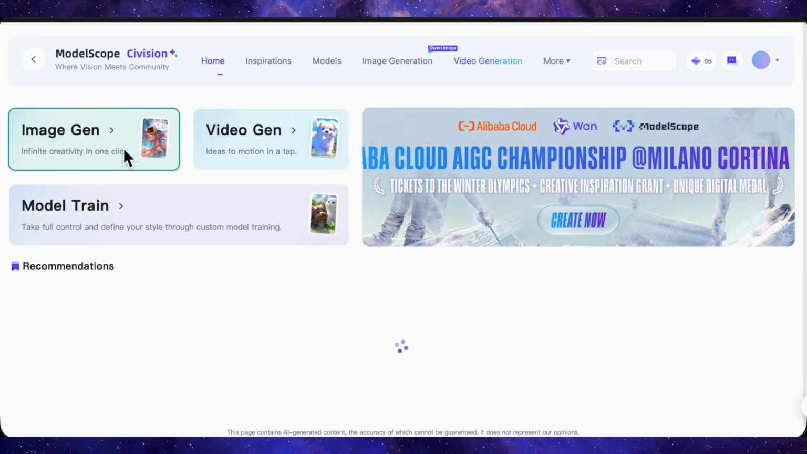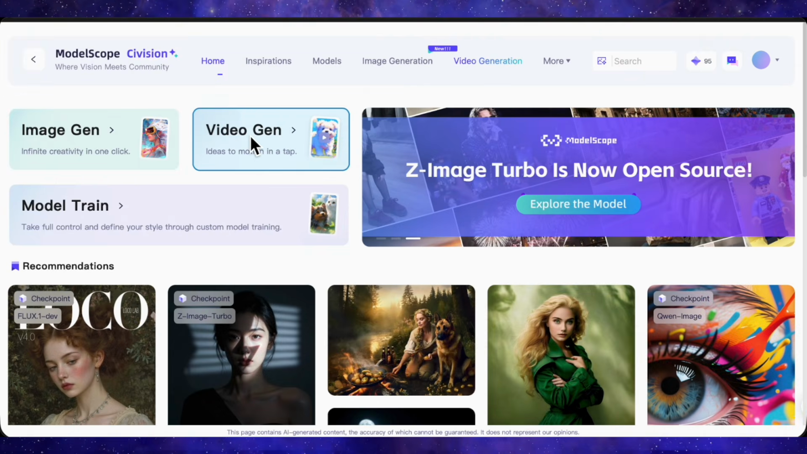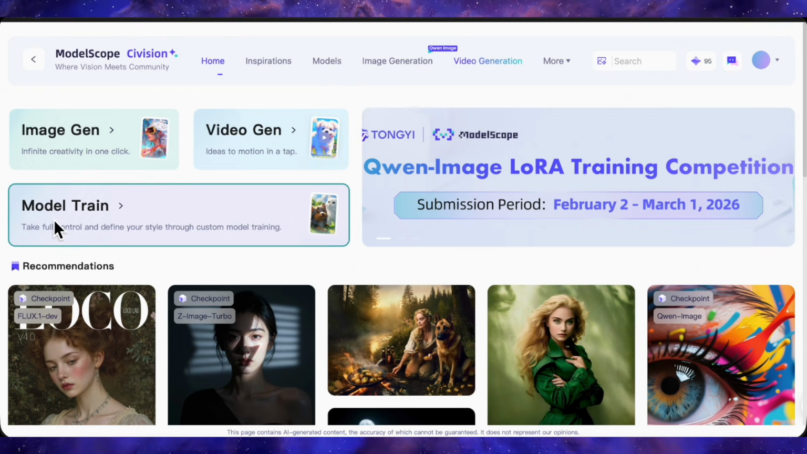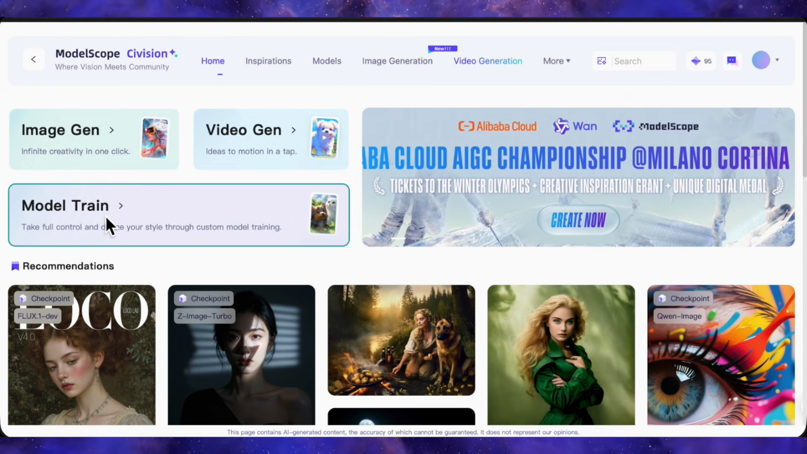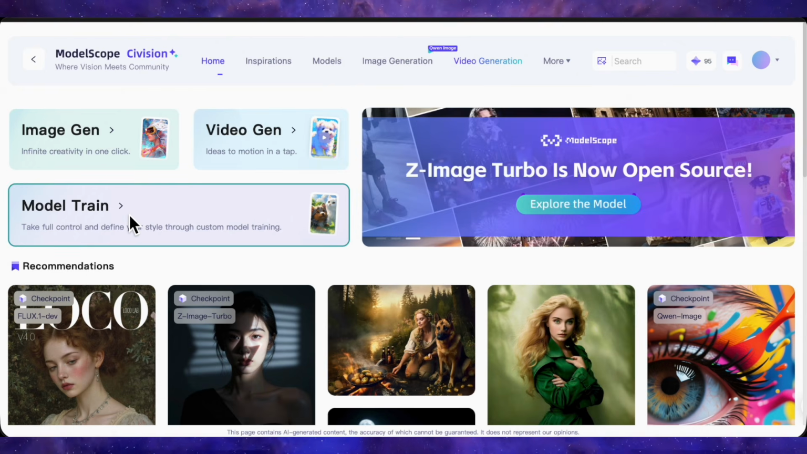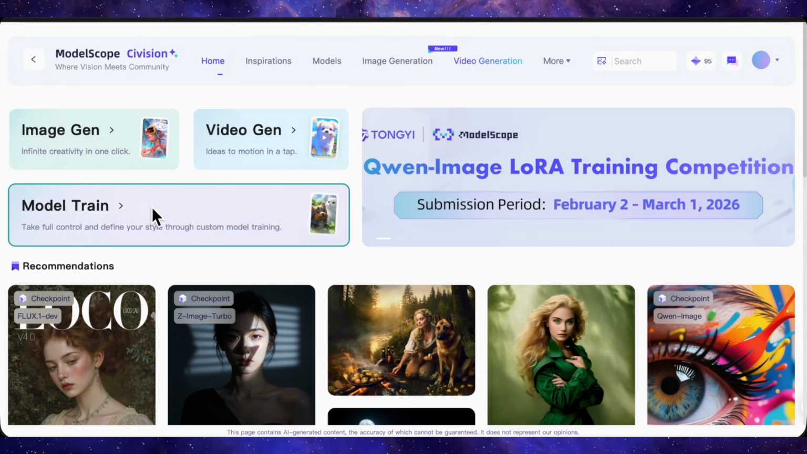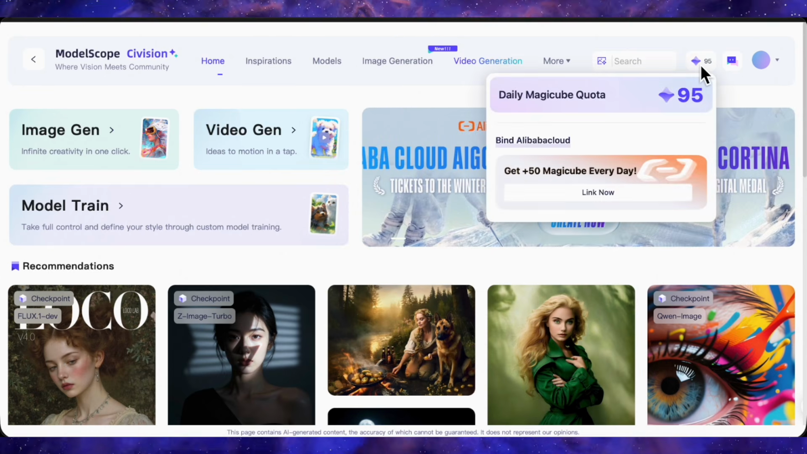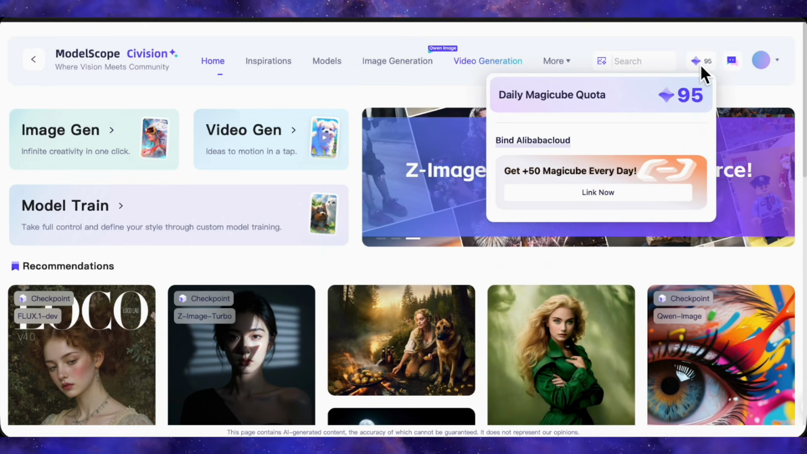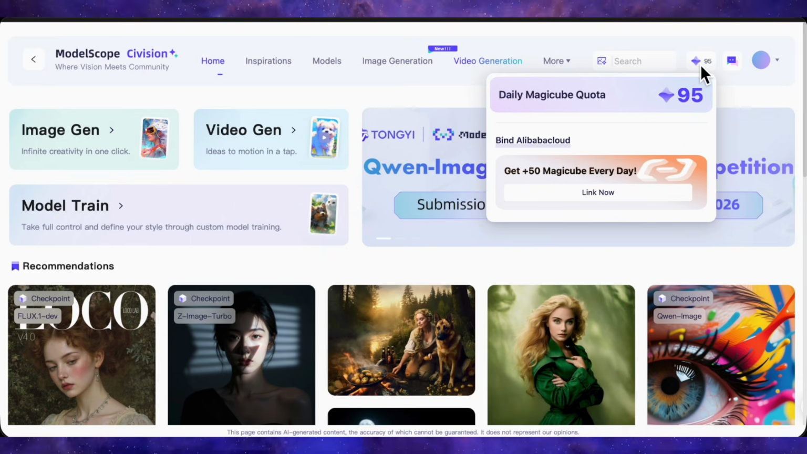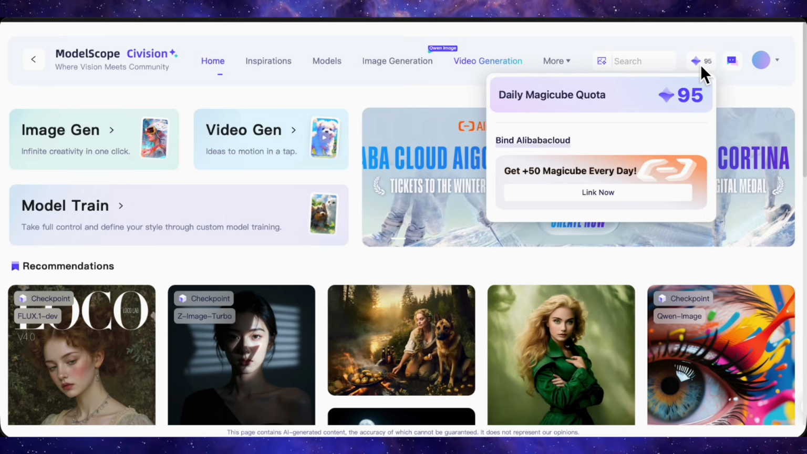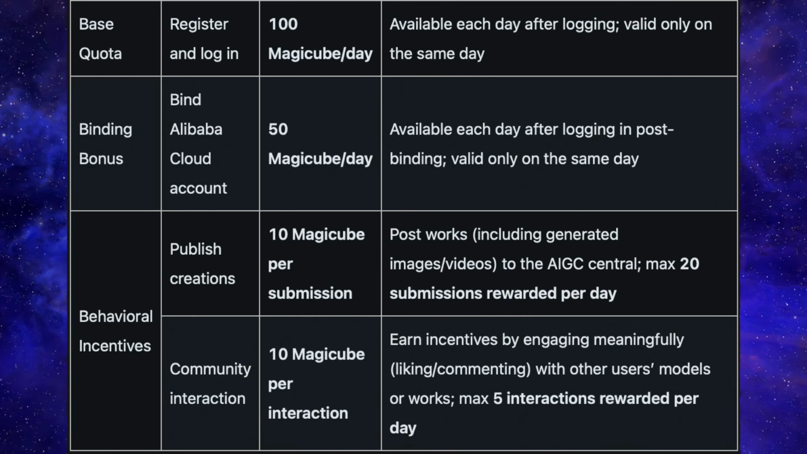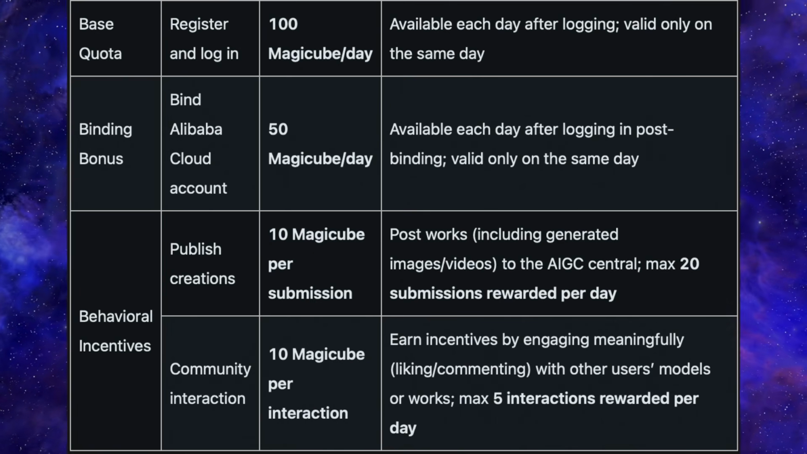Here, you can get free image generation, free video generation, and you can perform LoRA training, all free of cost. You don't need a credit card here, and they don't have any paid plans. Instead, you receive a daily Magicube quota, which is currently 100 per day. Magicube is basically their credit system that you use for generating images and videos. And if you want to increase your quota further, you can complete various tasks to get more.